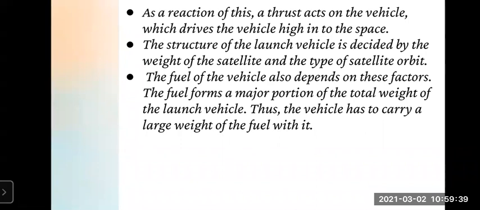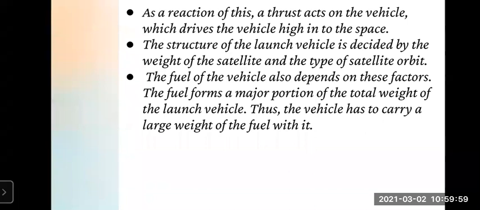The structure of the launch vehicle is decided by the weight of the satellite and the type of satellite orbit. Right, now whatever the structure of the satellite, because it has different structures, the structure of the launch vehicle is decided by the weight. Remember these 2 points. It is decided by the weight of the satellite and the type of the satellite orbit.